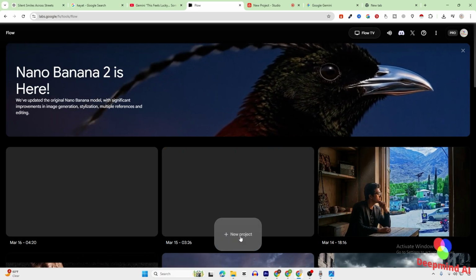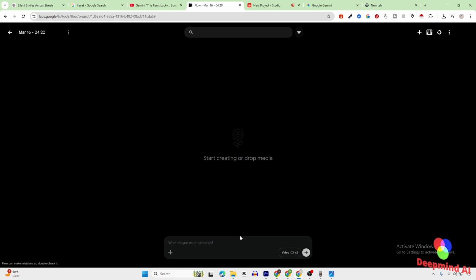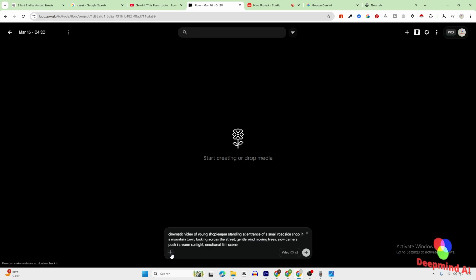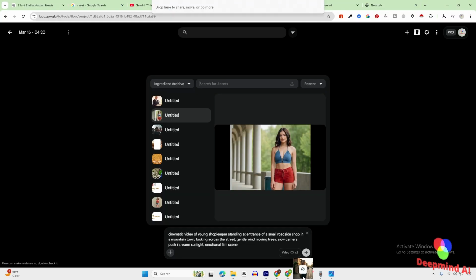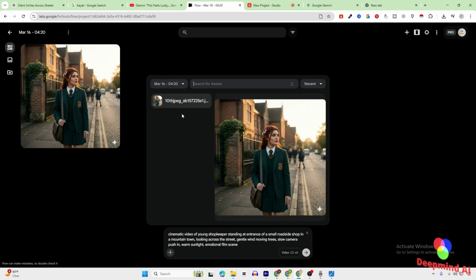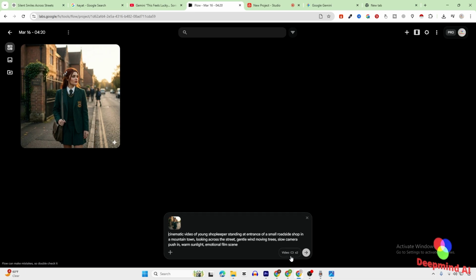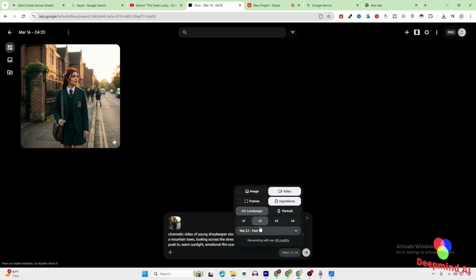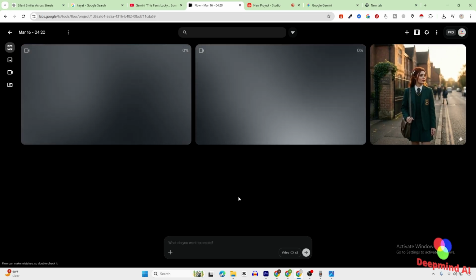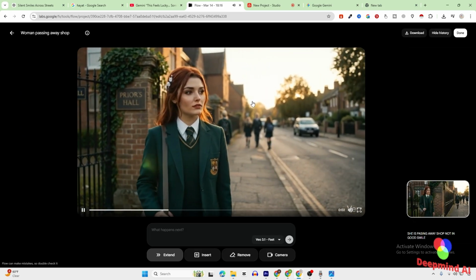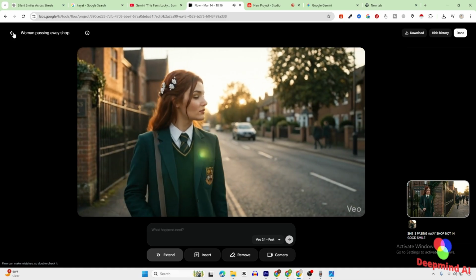All you have to do is click on new project, paste your prompt, and upload the picture. Once you upload your picture, just select that picture, and here you have different options. As I'm making this movie for YouTube, I'll select landscape, and once you're done with that, just submit. And now you can see that Gemini has created a perfect scene for us.